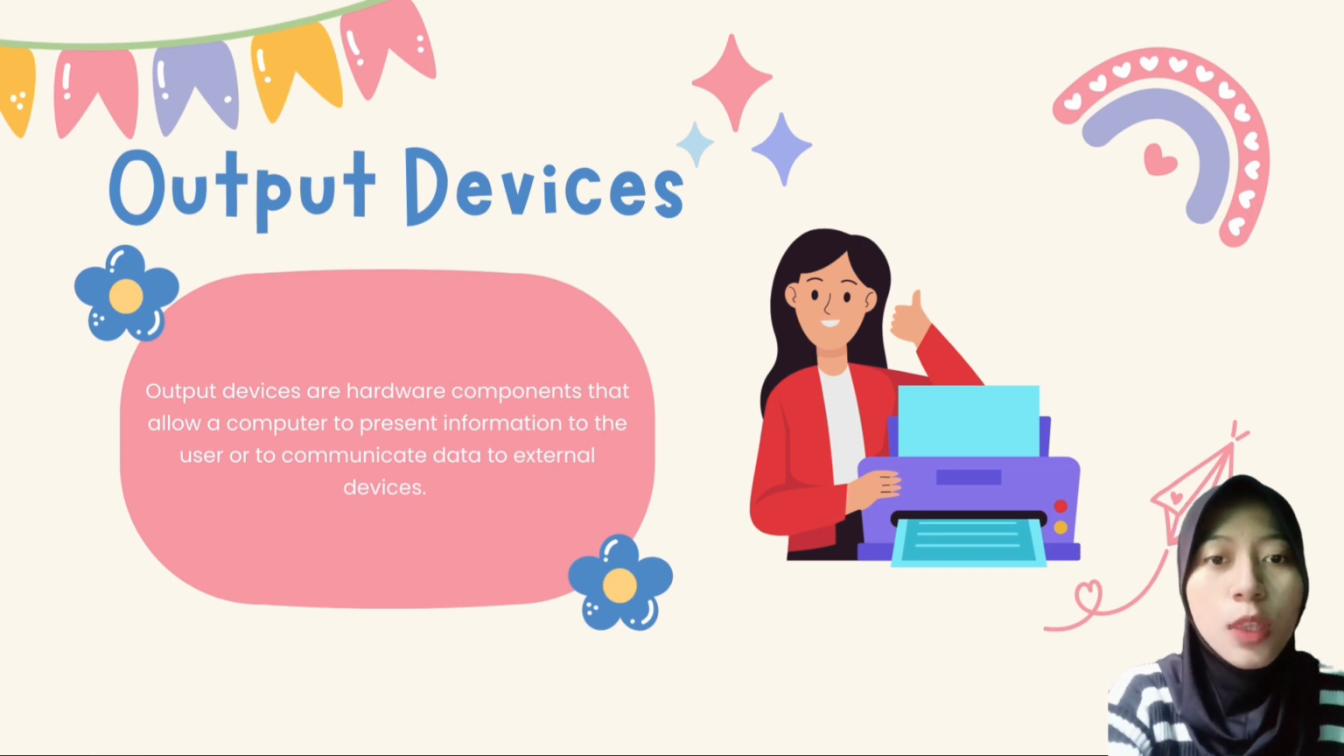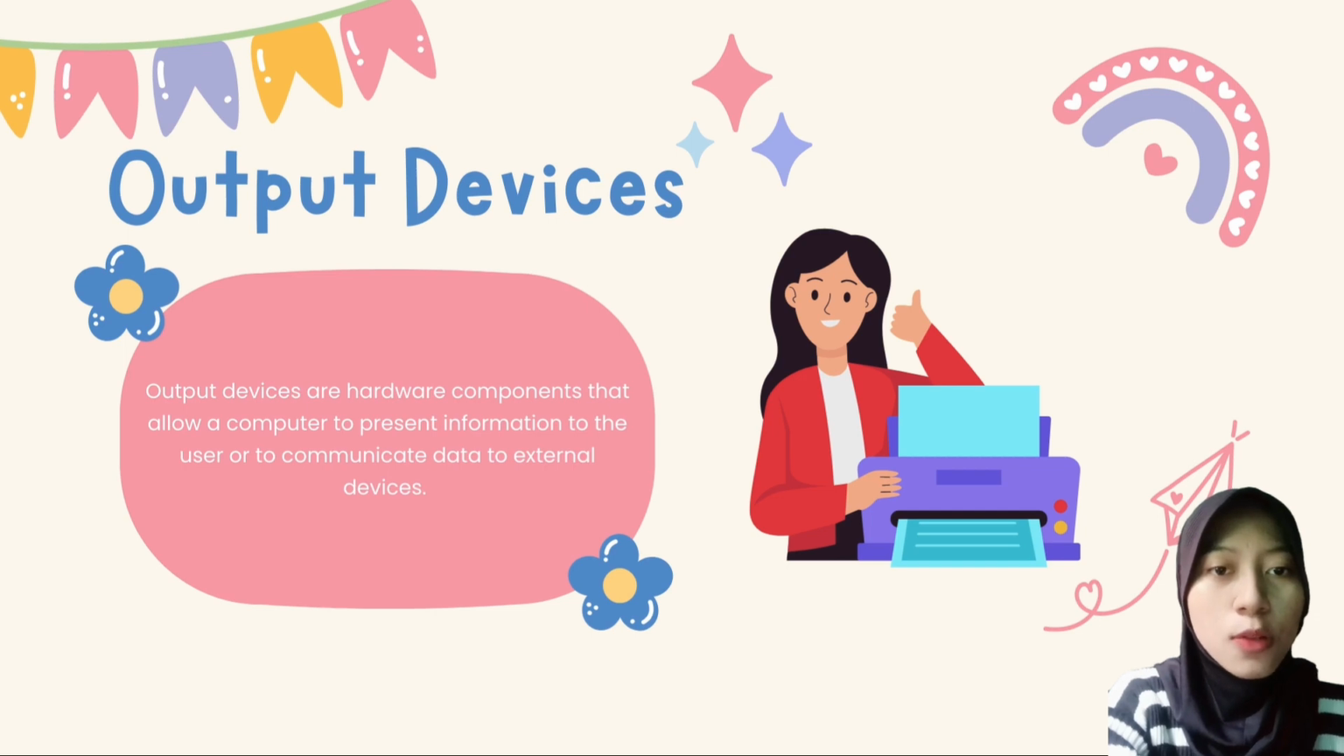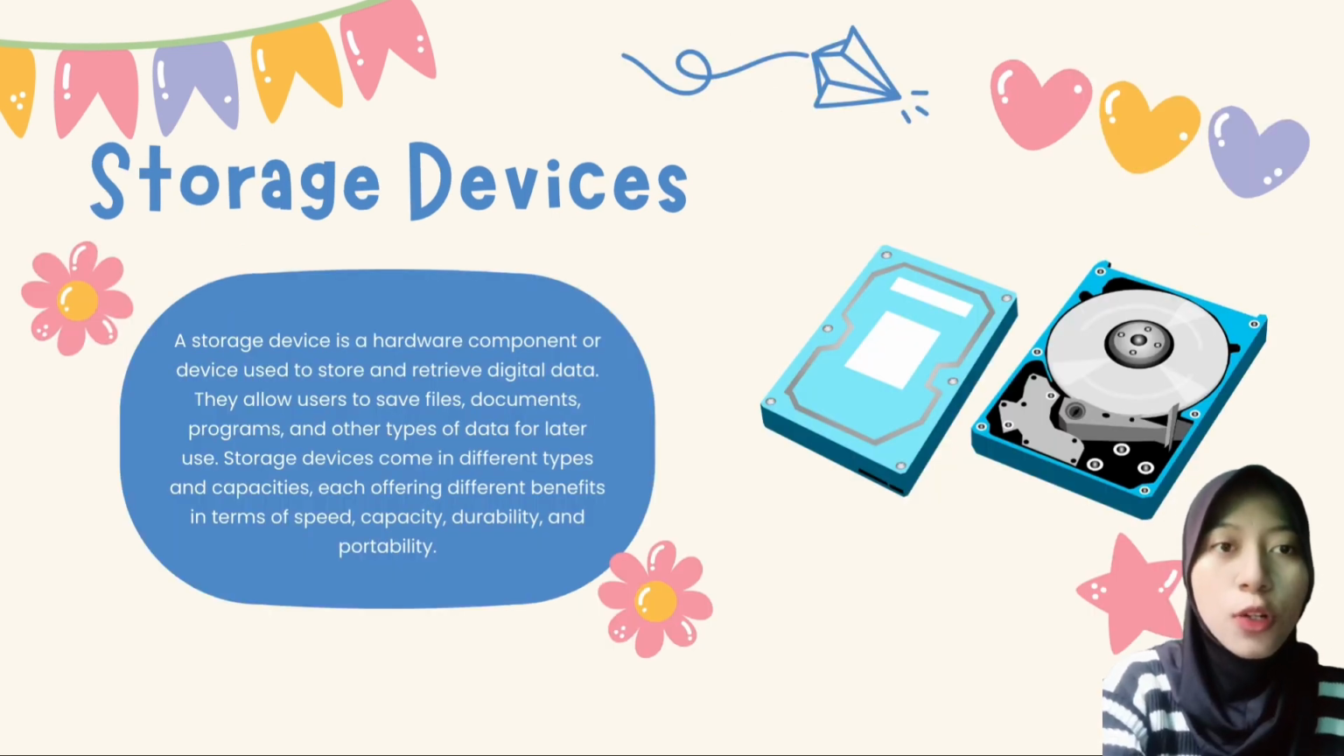Next is output device. Output devices are hardware components that allow the computer to present information to the user or to communicate data to external devices. Examples of output devices are monitor, printers, speakers, projector, and headphones.